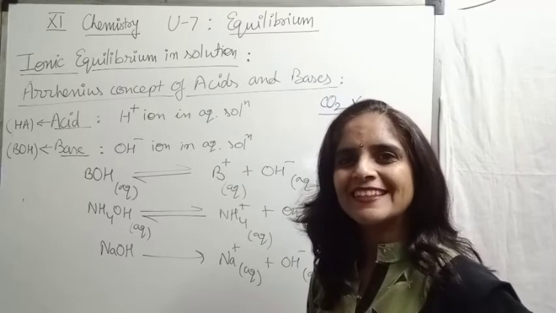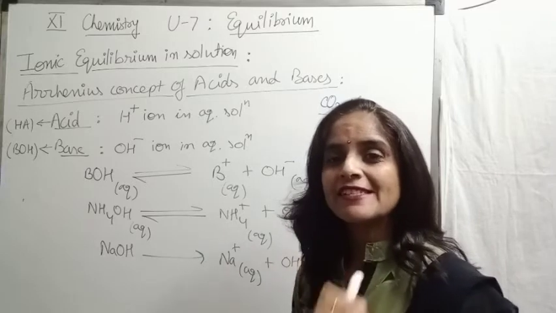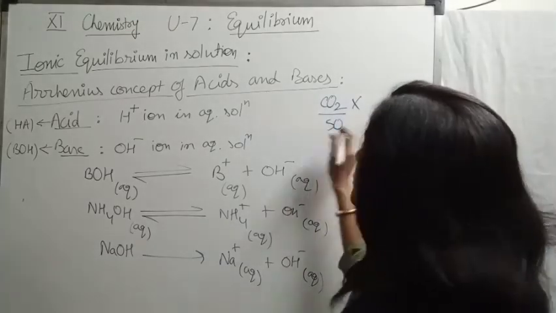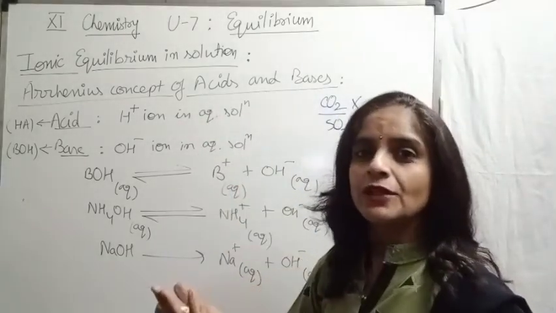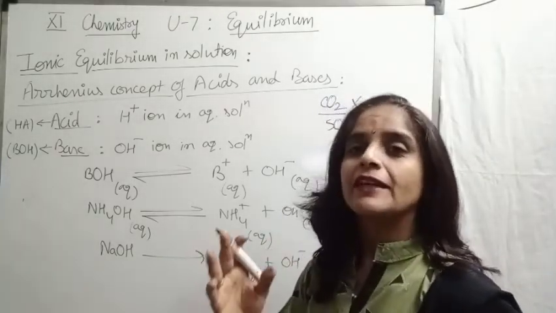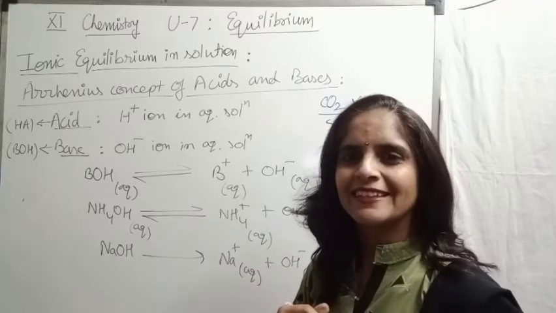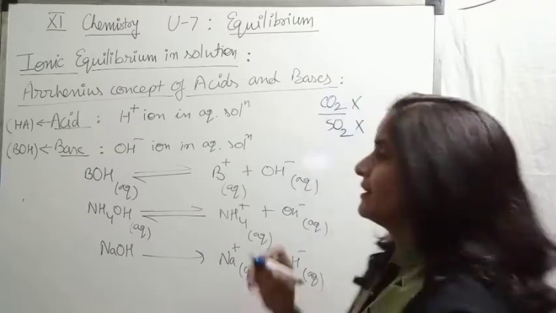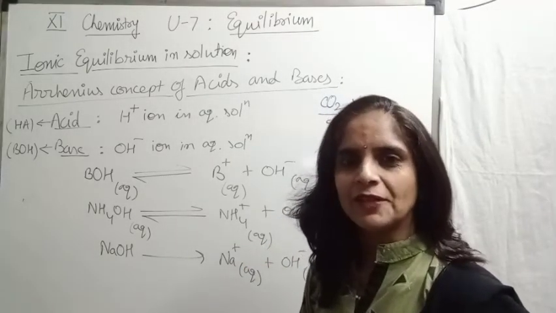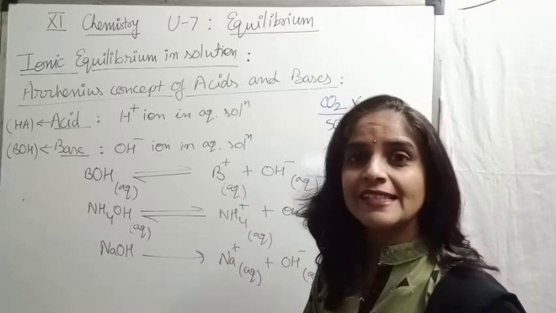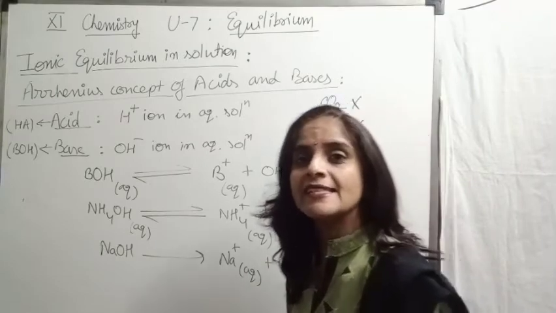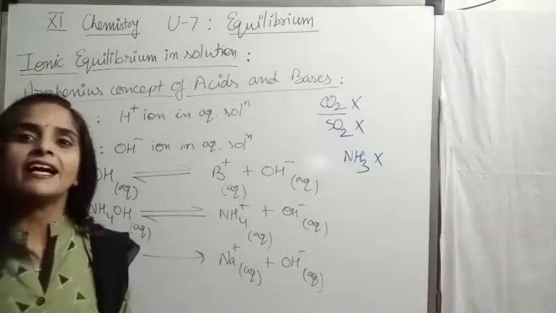Children, please give a quick answer. Remember, it is responsible for acid rain. It means, of course, this is acidic in nature. But again, no hydrogen ion in its structure. So we cannot explain its acidic nature by using the Arrhenius concept. There are many. Try to find some more. This is your homework. Then same for base. Ammonia. I told you in this lecture only, basic in nature. But again, no hydroxyl ion in its structure. So we cannot explain the basic nature of ammonia as it doesn't contain any hydroxyl ion.